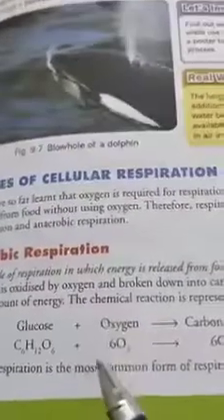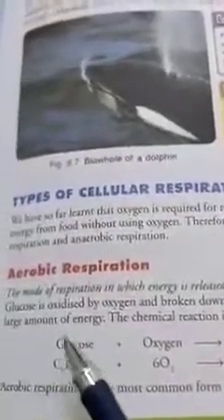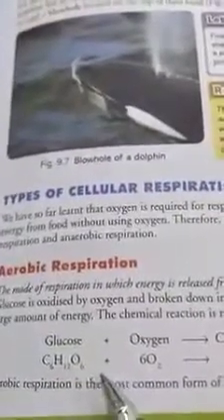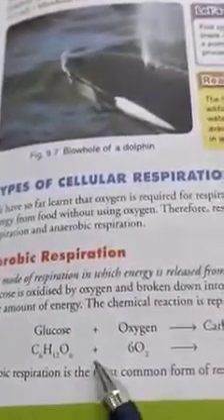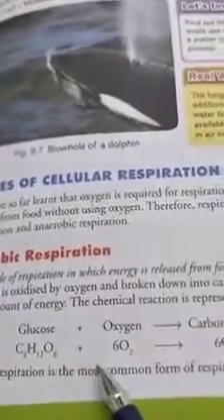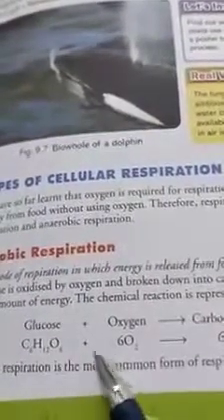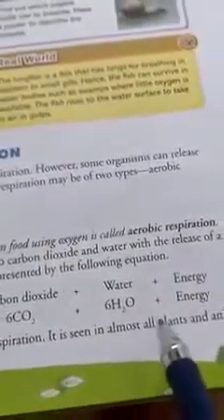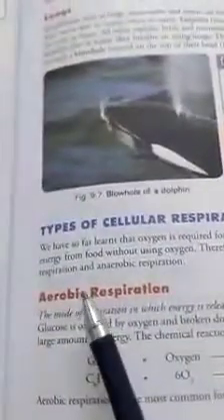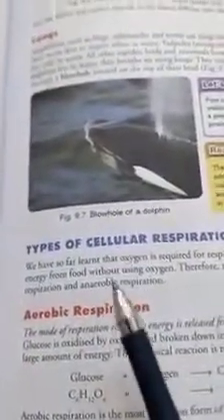In aerobic respiration, the sugar formed by the process of digestion combines with inhaled oxygen and breaks down into carbon dioxide, water and energy. So this type of respiration is carried out by almost all plants and animals. So dear students, hope you understood aerobic respiration. You have to read this paragraph thoroughly.